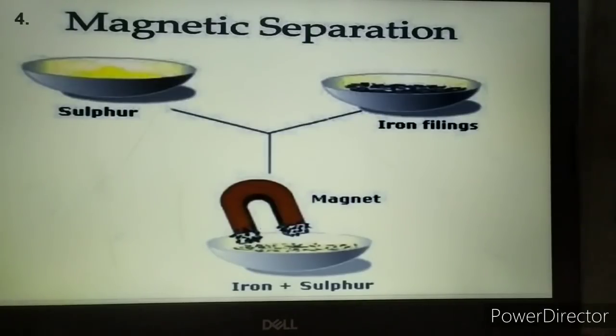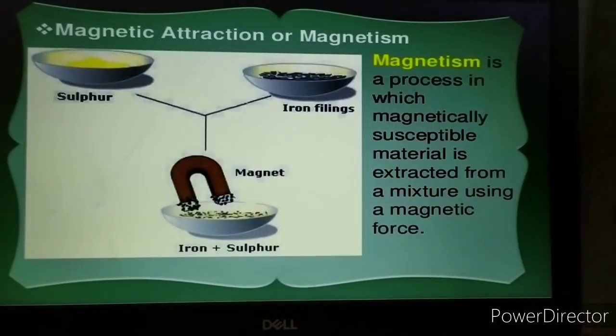A magnet is brought near the mixture, and when this magnet is brought, as you can see in the module, the iron filings, because it has the property that it gets attracted towards the magnet, what will happen? The iron filings, or the scraps of iron, the smaller particles of iron, will get attracted towards the magnet, and thereby they will get separated from the mixture.